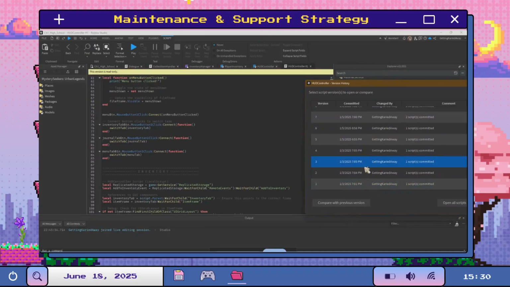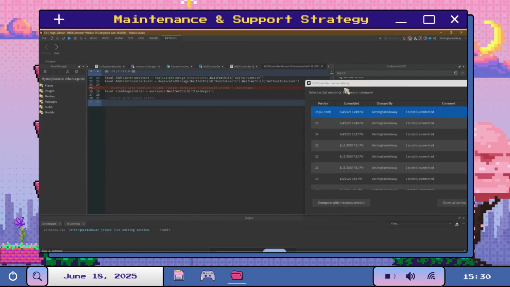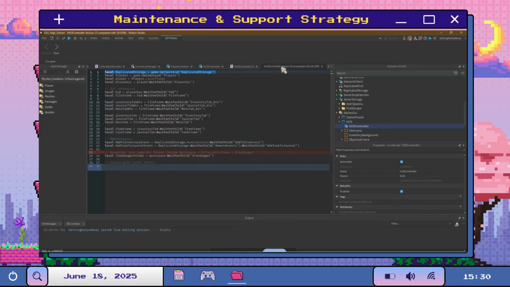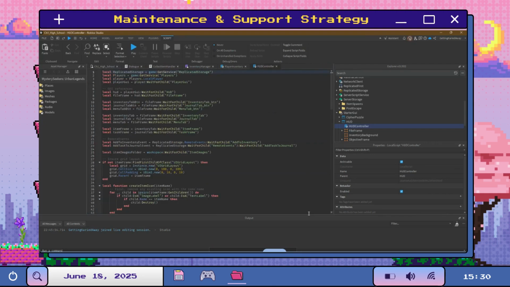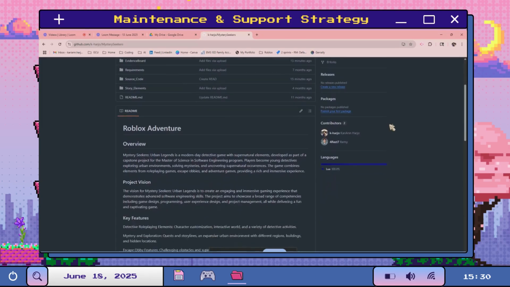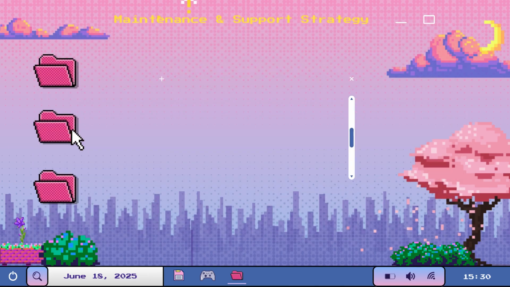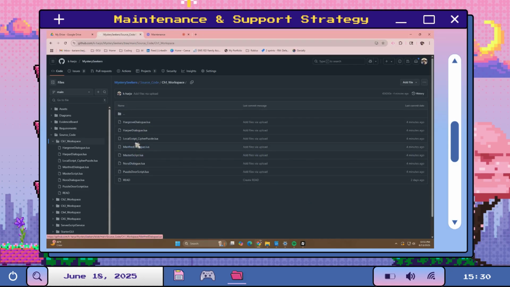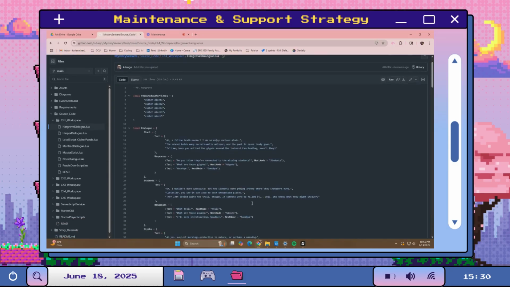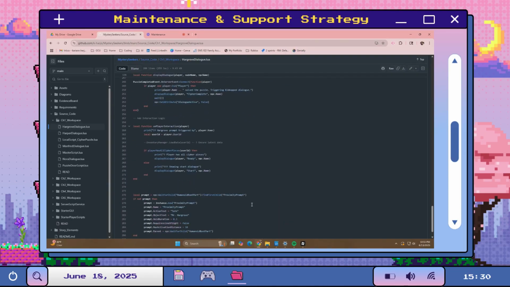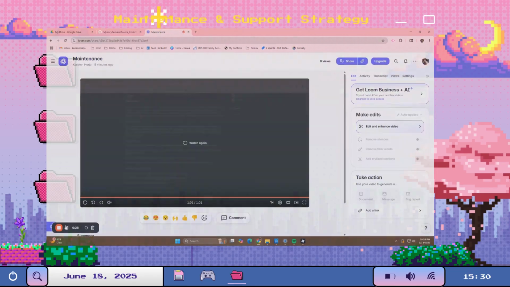To keep Mystery Seekers Urban Legends running smoothly, I built a clear maintenance plan around Roblox Studio's built-in versioning system. Most updates and backups were managed directly in Studio using versioned place files for each chapter. I also used GitHub for project planning, file sharing, and managing key scripts in Lua, mainly to make them easier to share and document without needing Roblox access. Before releasing any updates, I tested changes in a private sandbox version, and I kept a detailed devlog to track bugs and performance issues. Documentation, like README files and a developer guide, is ready in case the project needs to be handed off or expanded later.